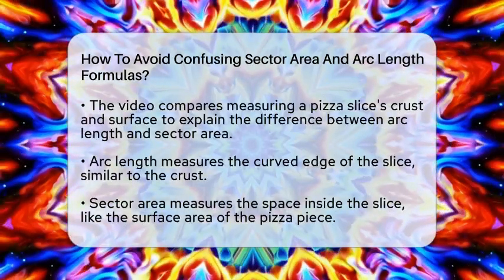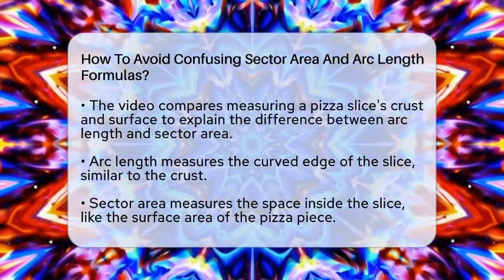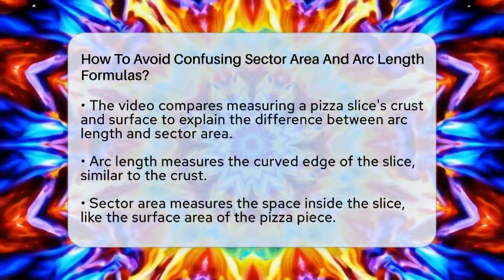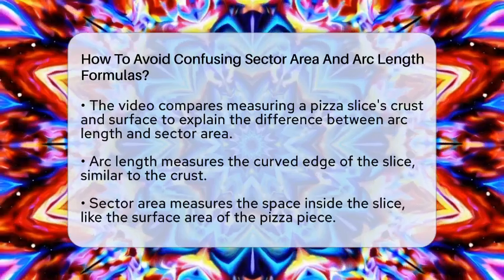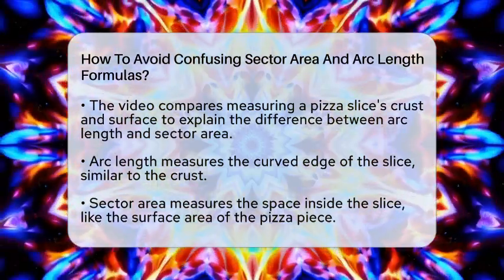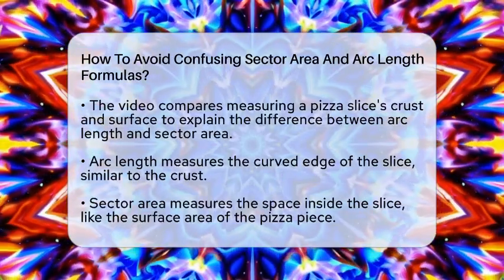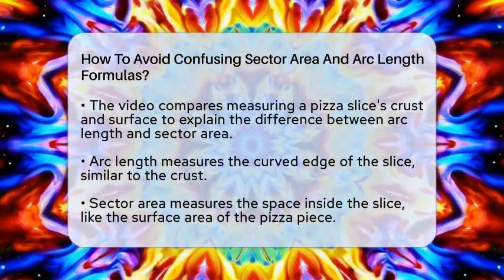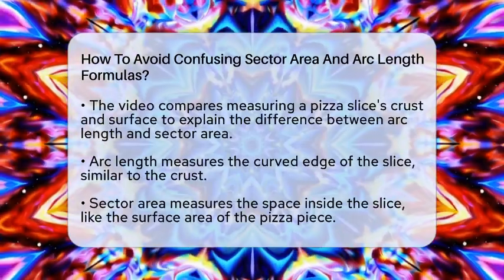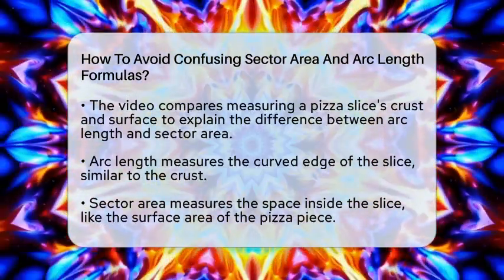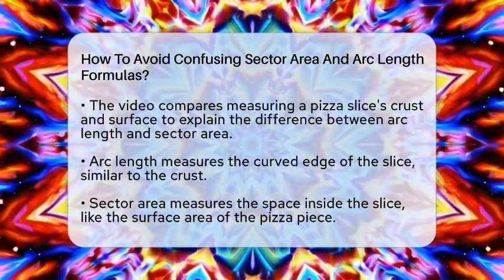Let's clear that up. First, understand what each one measures. The arc length is the length of the curved edge of the slice. It's like measuring the crust of your pizza. The sector area, on the other hand, is the space inside that slice. It's the surface area of the pizza piece. Knowing this difference is the first step.